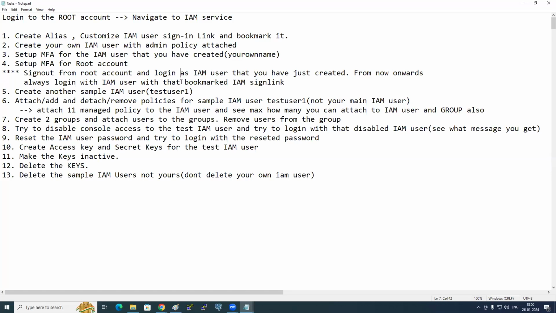What is the big difference between the root user and the IAM user? See, with the IAM user you also have admin access. But what is the big difference? Billing. If you want to check the billing, you need to log in with the root account. Otherwise, till that time, you log in with the IAM account.